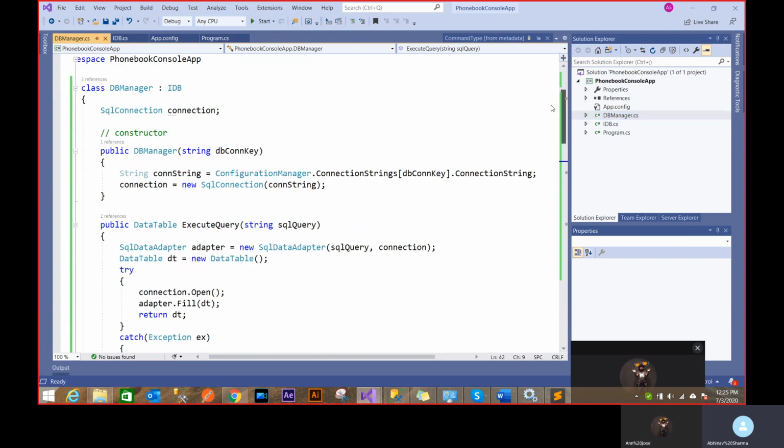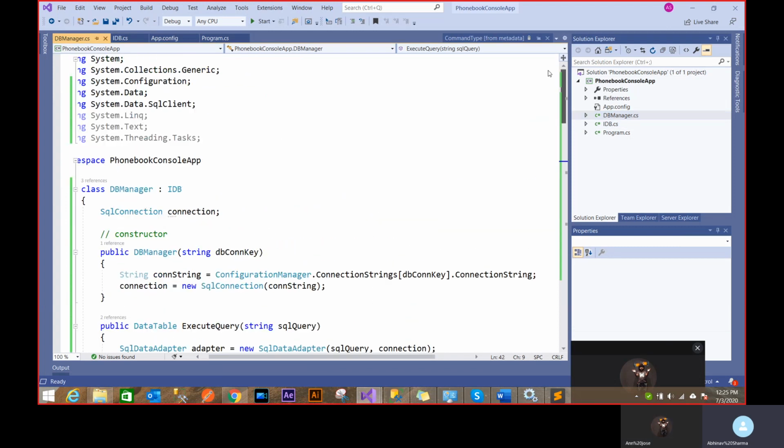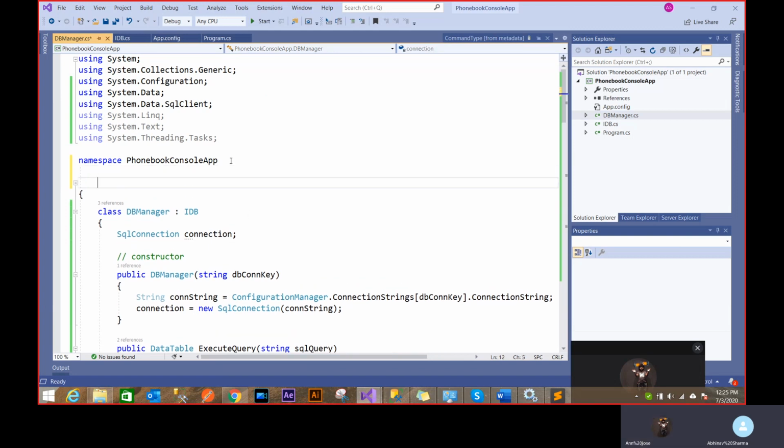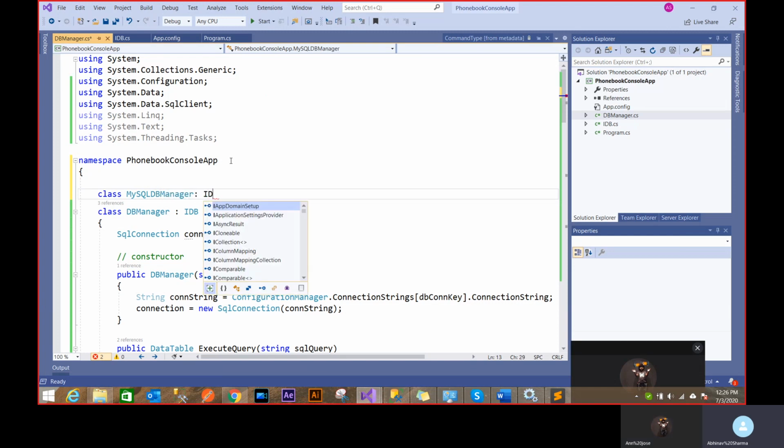Now this DB manager, as you can see, is specifically for SQL Server, right? Suppose I want to create a DB manager for MySQL, it won't work. In that case, I have to define a new class, which is MySQL DB manager, and then I can implement it using IDB.